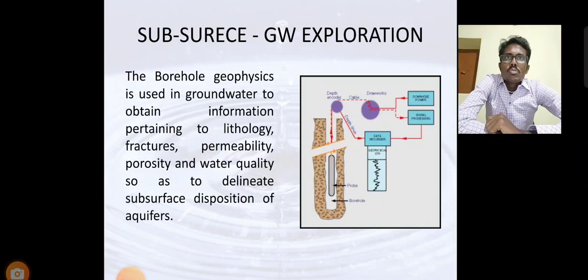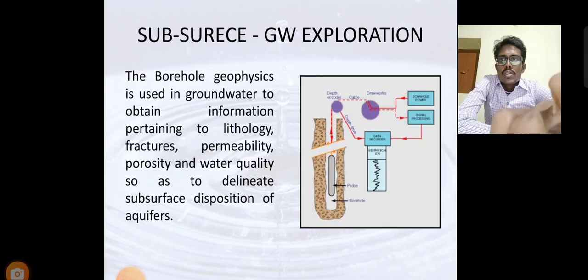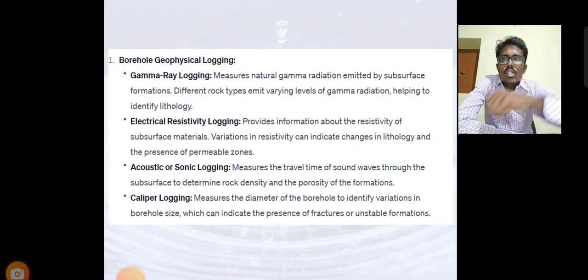Next, subsurface methods. For the subsurface, we use borehole geophysics in groundwater studies to obtain information about lithology, fractures, permeability, porosity, and water quality, helping to define the subsurface distribution of aquifers. Borehole geophysical logging has four types: gamma ray logging, electrical resistivity logging, sonic logging, and caliper logging.